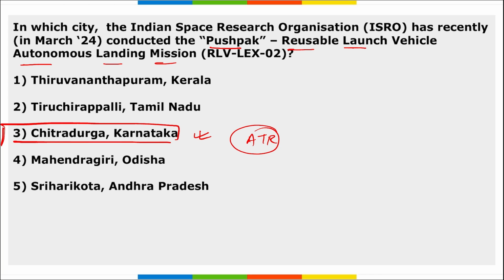The landing is the second of the series of the experiments conducted by ISRO at ATR, with the first mission being RLV Lex 01, and this was 02 that was conducted in 2022 or 2024. Right, at ATR in Chitradurga, Karnataka.